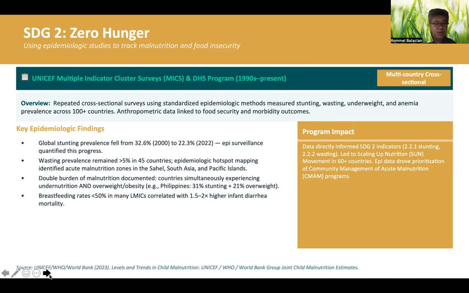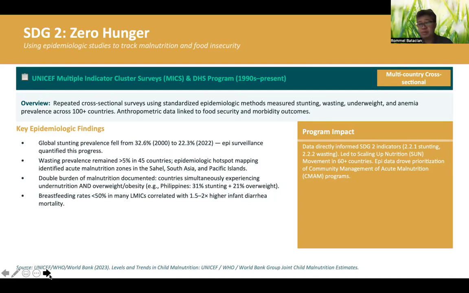And then finally, breastfeeding rates less than 50%, meaning less than half of new mothers in many low to middle income countries, correlated with 1.5 to 2 times higher infant diarrhea mortality.